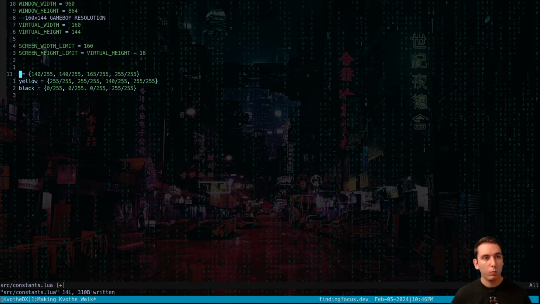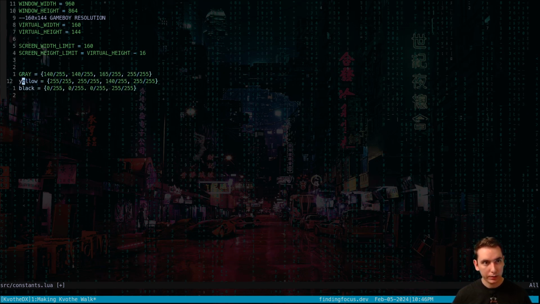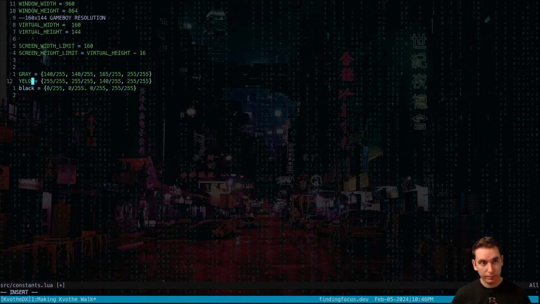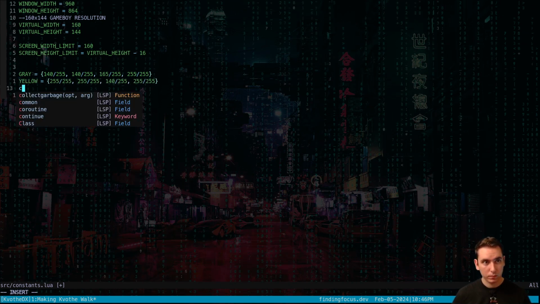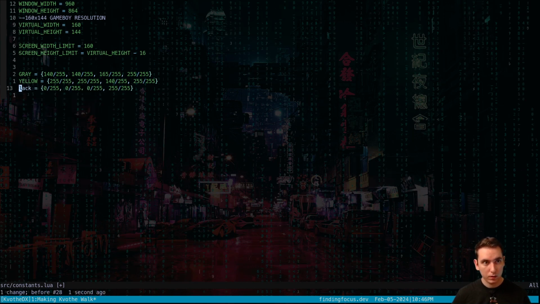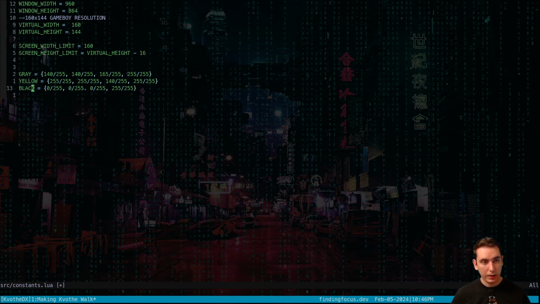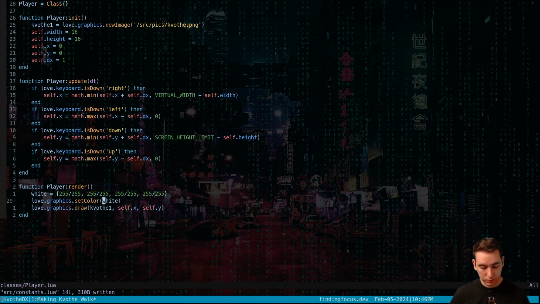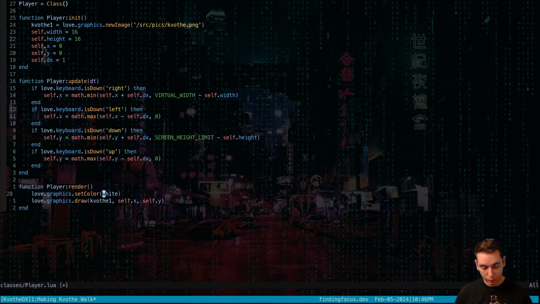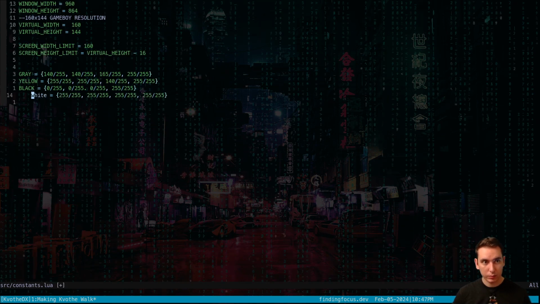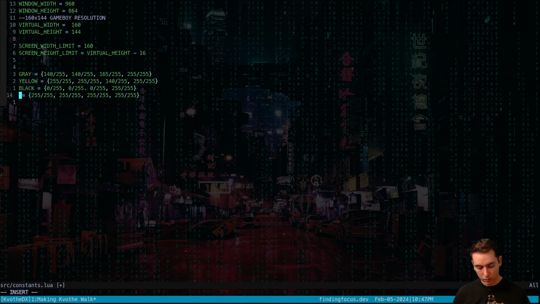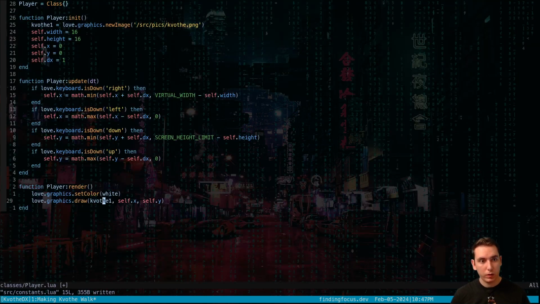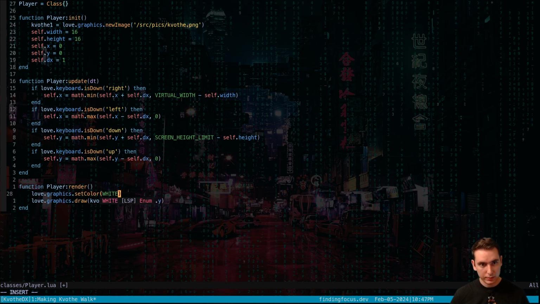So we'll put them all caps like that to be all color constants. Okay, and then we'll go back to our player and we need white. Where did white go? White is right here. So we'll put white in our color constants as well. Okay. So here we go, set to white.